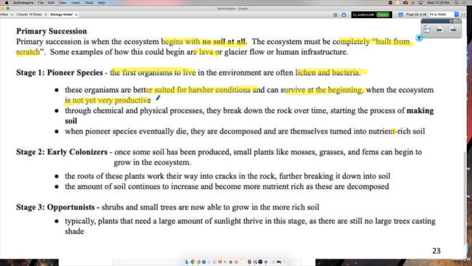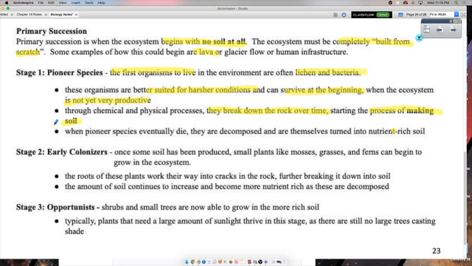So through chemical and physical processes, these guys actually break down the rock over time, and they break it down and they break it down. Hey, guess what they're doing? They're making soil. By breaking down that rock, they're starting to make soil, right? It's not soil yet, it's not rich, it's not fertile, but you're getting there. It's not bare rock or concrete anymore.